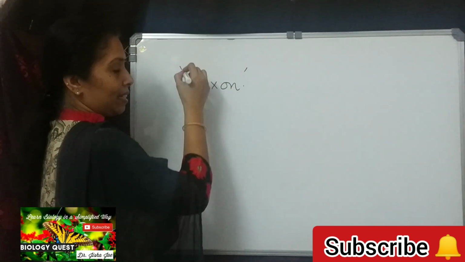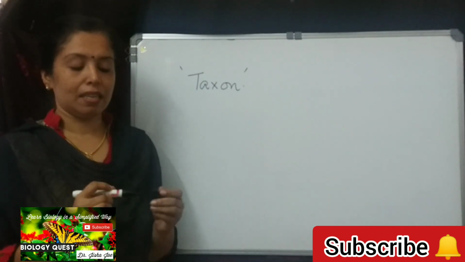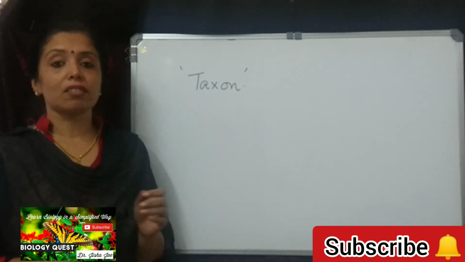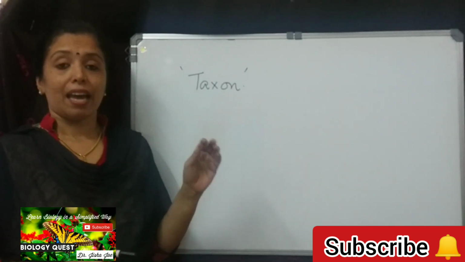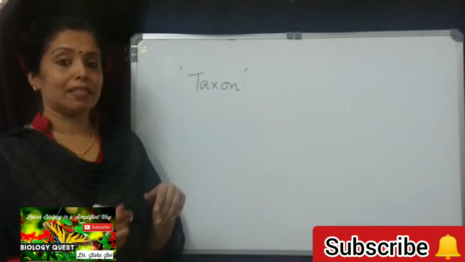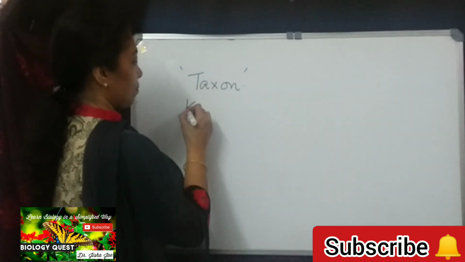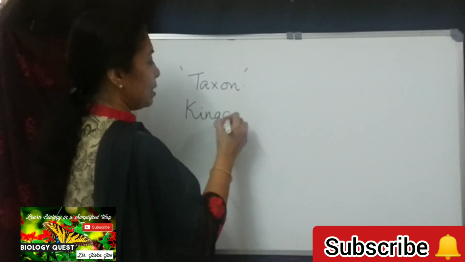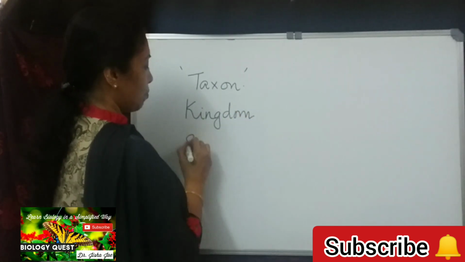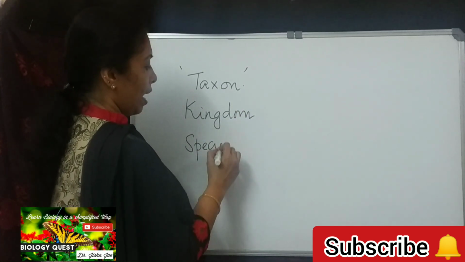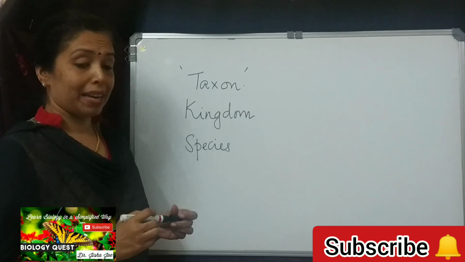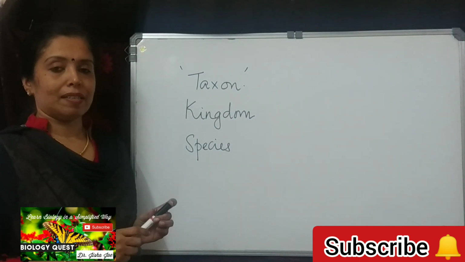Each category in the taxonomic hierarchy is called a taxon. And the highest taxon is the kingdom, and the lowest taxon is the species.